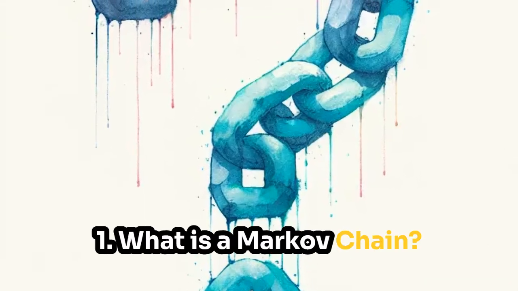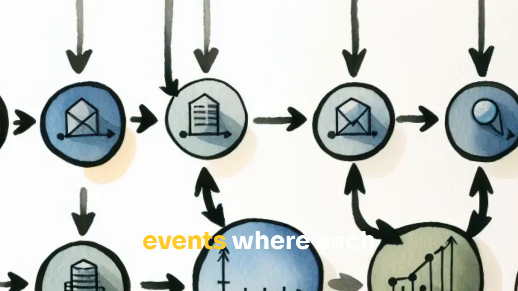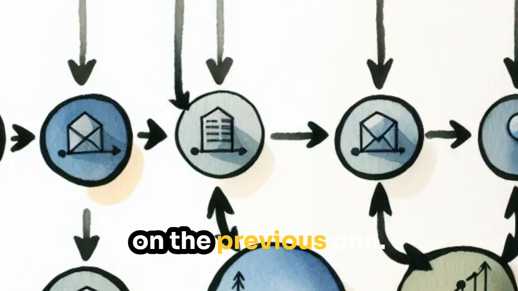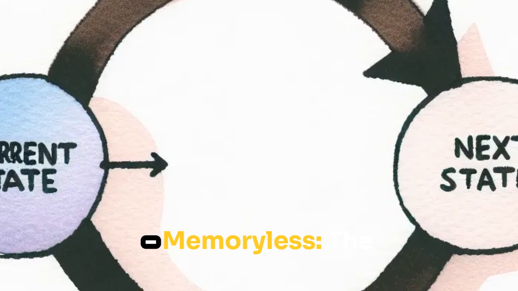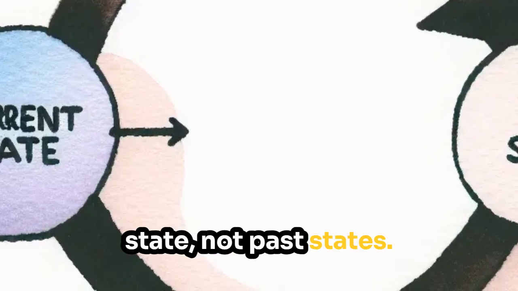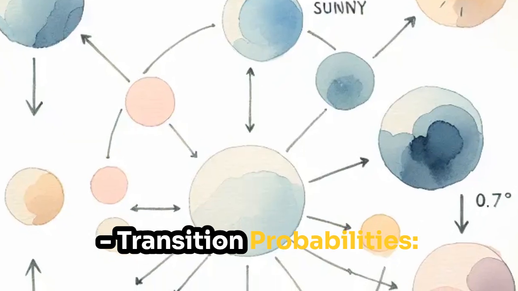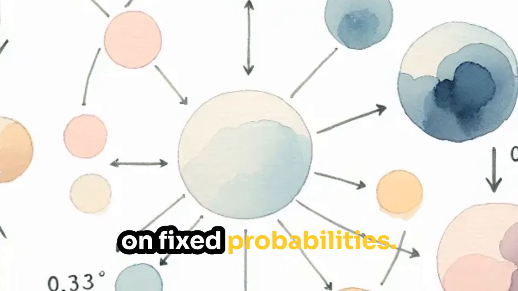1. What is a Markov chain? A Markov chain is a sequence of random events where each step depends only on the previous one. Key properties. Memoryless: the next state depends only on the current state, not past states. Transition probabilities: the system moves between states based on fixed probabilities.